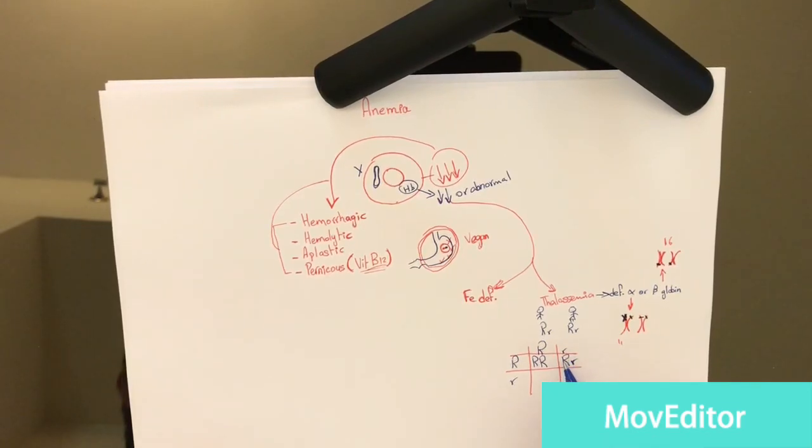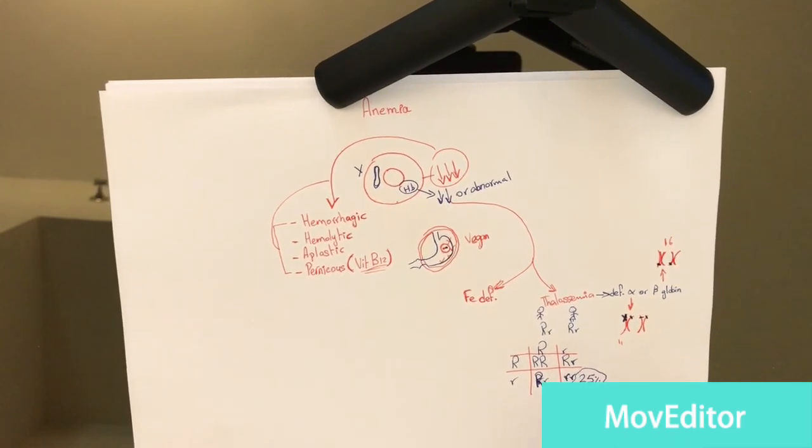Or they can have big R and small r. Same as this, they have the thalassemia trait, but they don't express thalassemia, they don't have the disease. And small r with small r. Only if they get 2 small r's, they are going to have thalassemia. And the possibility of this is 25%.